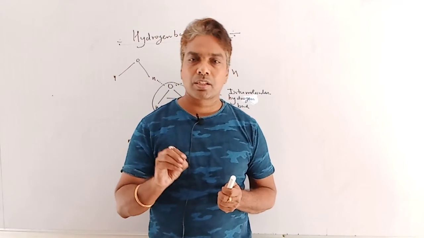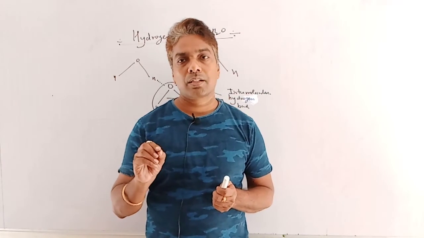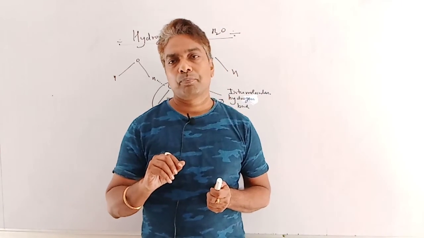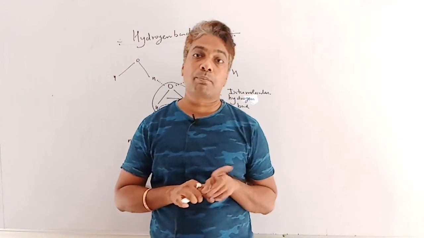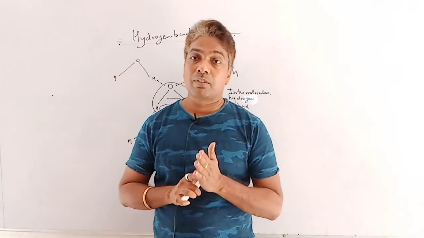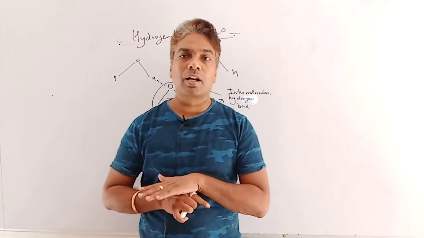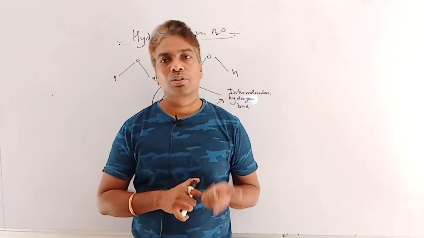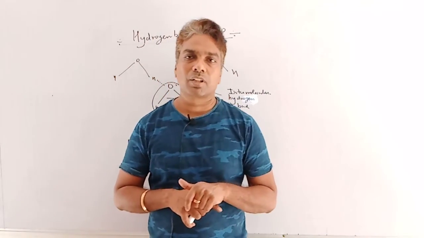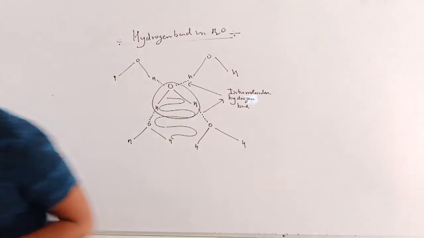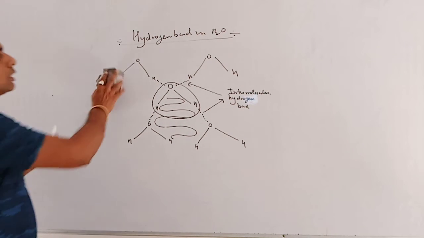So H2O at room temperature is a liquid, but sulfur is larger compared to oxygen, and H2S exists in gaseous phase due to absence of hydrogen bond, while in the case of H2O, due to the presence of hydrogen bonding, H2O exists in liquid state. Clear? So here is the example of intermolecular hydrogen bonding.